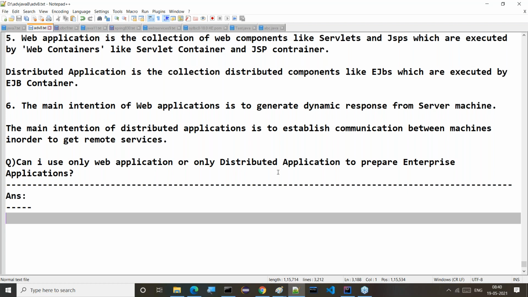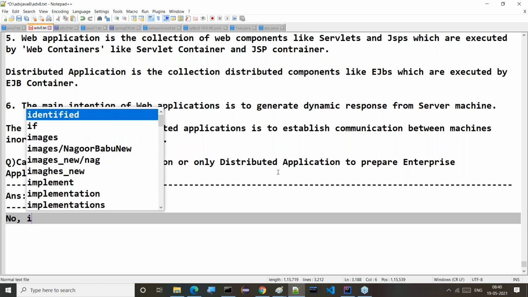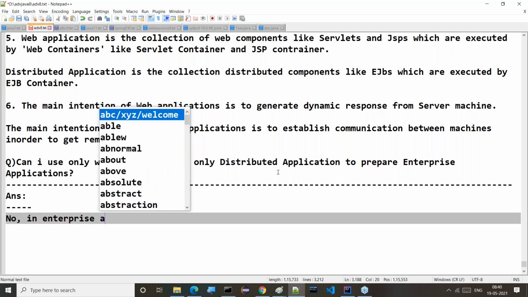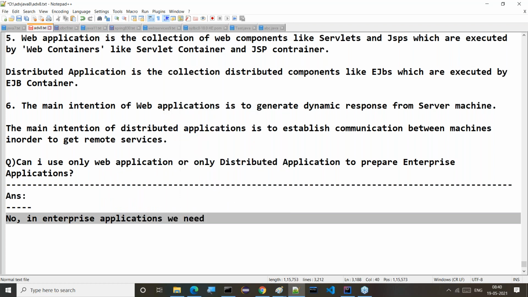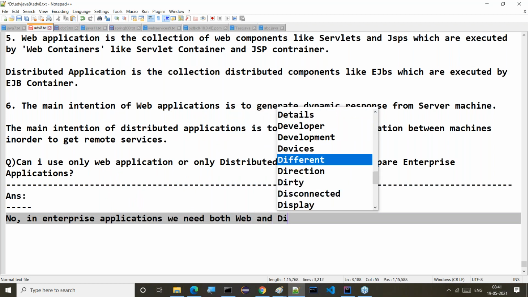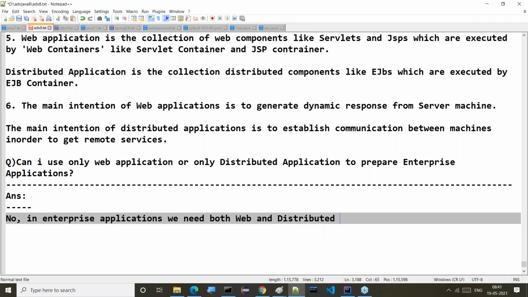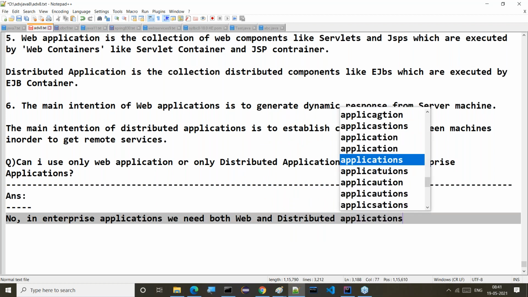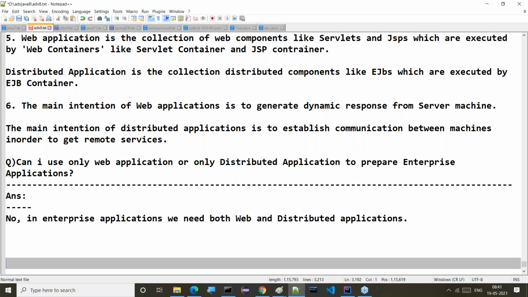Okay. The answer to this question is no. In enterprise applications, we need both web and distributed applications.